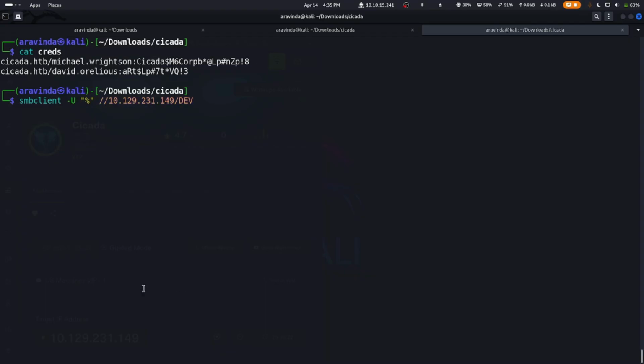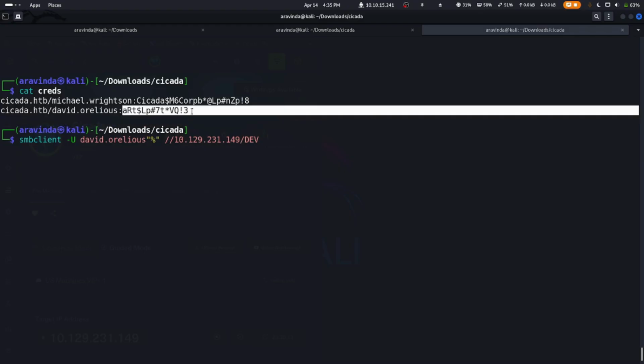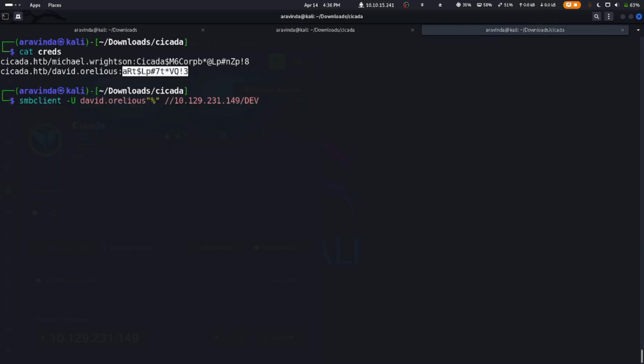So I tried a few different ways of specifying the username and password so that I'm not prompted. But I guess that didn't work. So I tried with double quotes and single quotes.